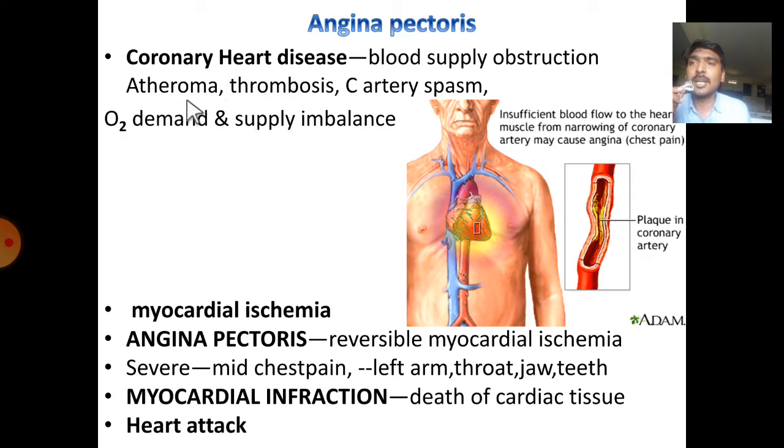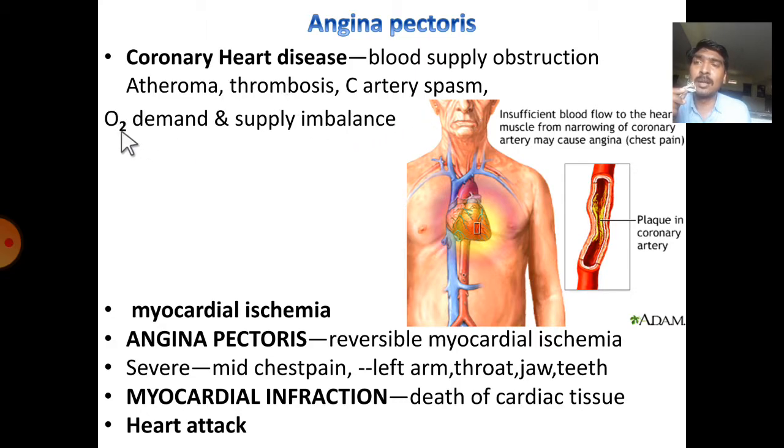The causative factors are atheroma, thrombosis or coronary artery spasm. In atheroma, there is abnormal deposition of lipids. And in thrombosis, there is clot obstruction. And the next one is coronary artery spasm. Abnormally, it contracts without any atheroma or thrombosis, that is called coronary artery spasm.